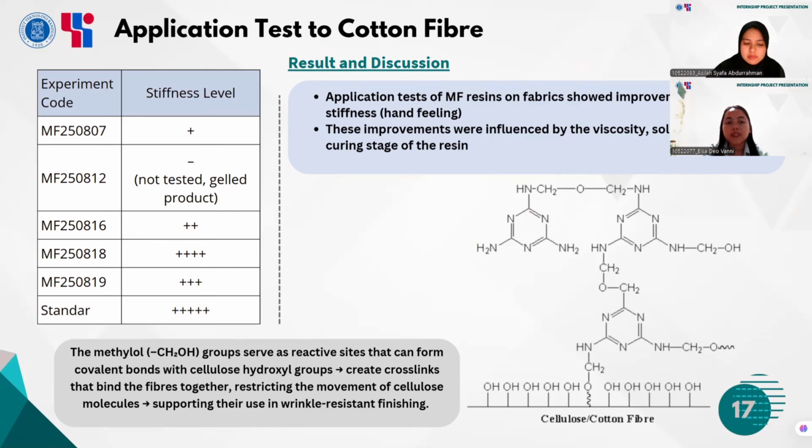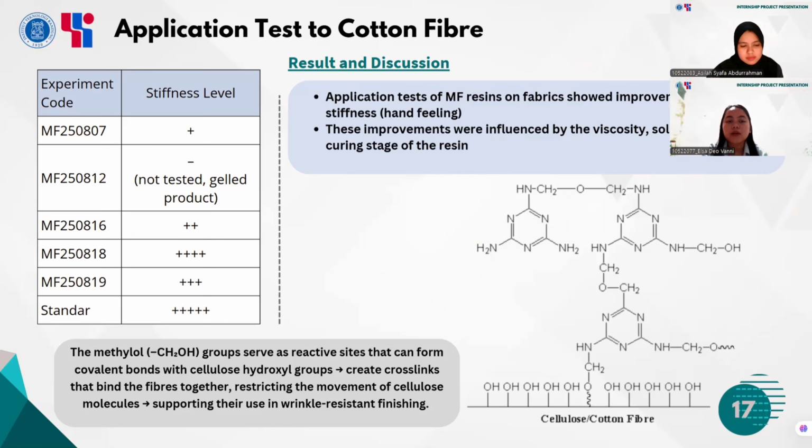The key performance indicator we observed was stiffness, which corresponds with wrinkle resistance. Higher stiffness generally indicates that the resin forms stronger crosslinks with the cellulose fiber. Although commercial resins still perform better, our results confirm the potential of laboratory synthesized melamine formaldehyde resins for wrinkle resistance finishing.